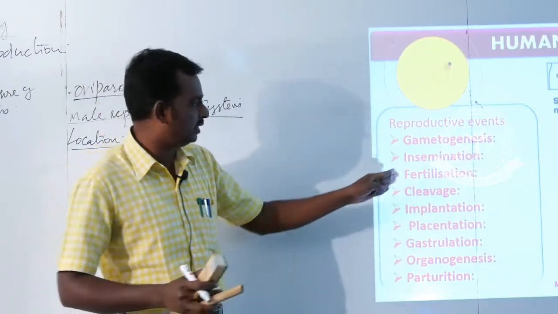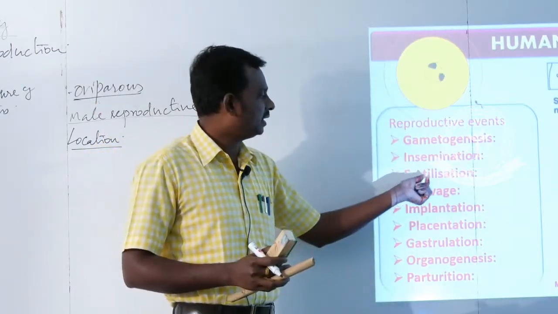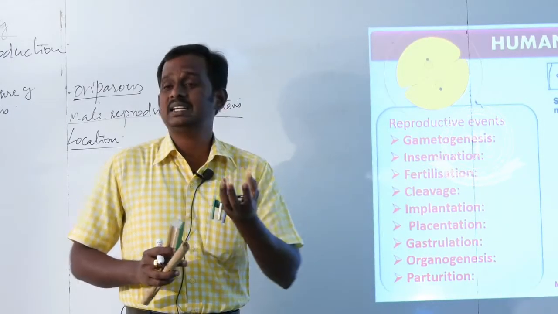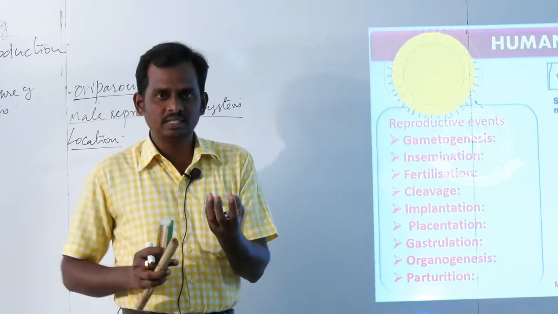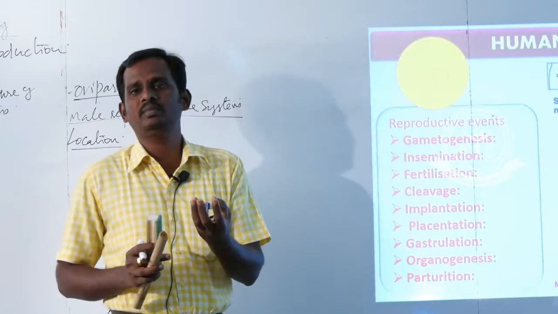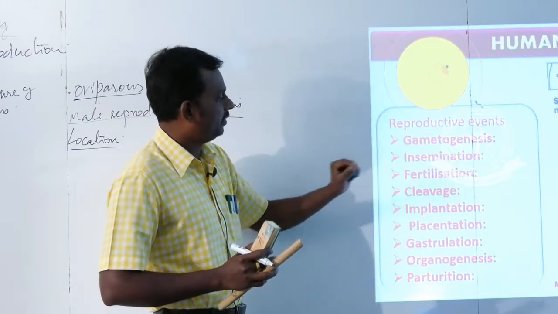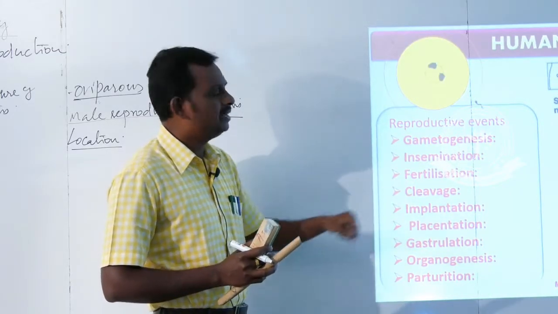After the union of the male and female gametes, after the completion of the fertilization process, we will get a zygote. This zygote is diploid in nature. Diploid means it contains a whole set of chromosomes. After the completion of fertilization, cleavage takes place.